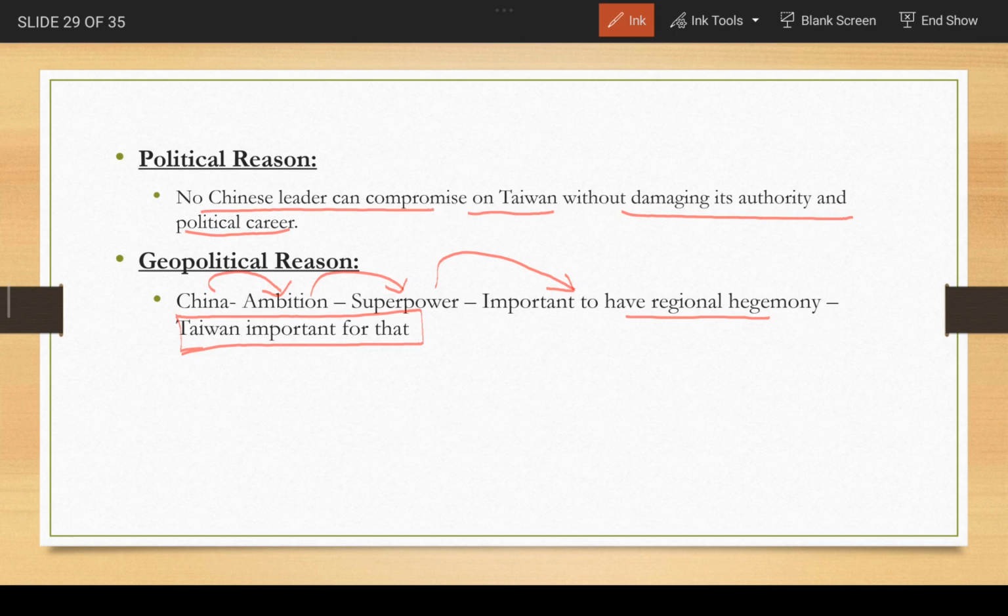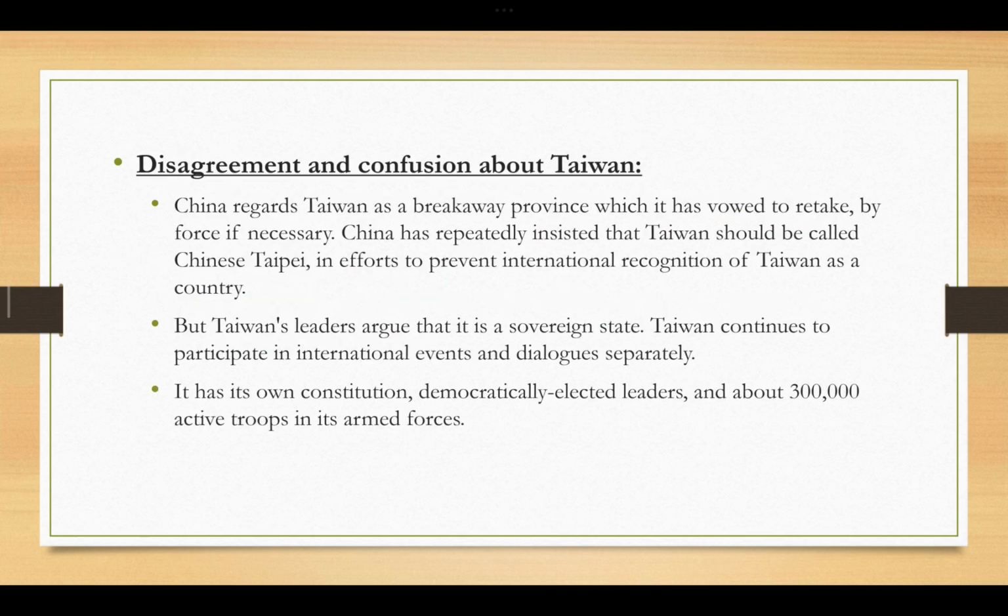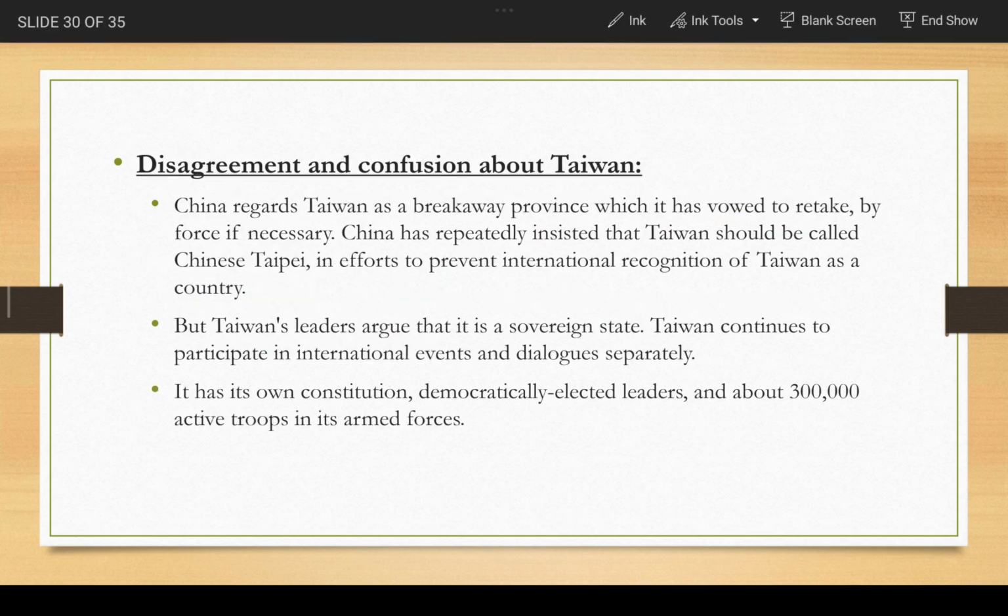Okay, so it also has these geopolitical reasons for its claims over Taiwan, like the importance of Taiwan for China. So because of these historical claims, geopolitical reasons, and political reasons, there is this disagreement and confusion about Taiwan.